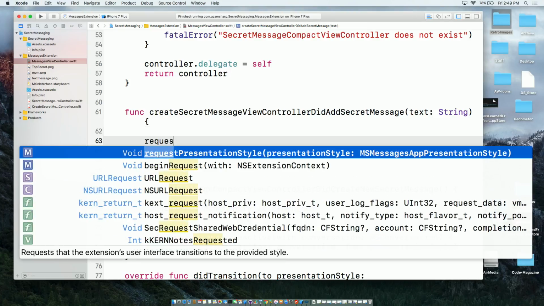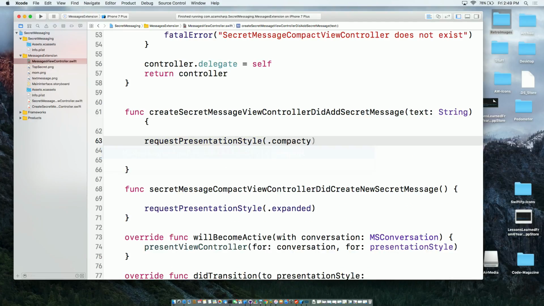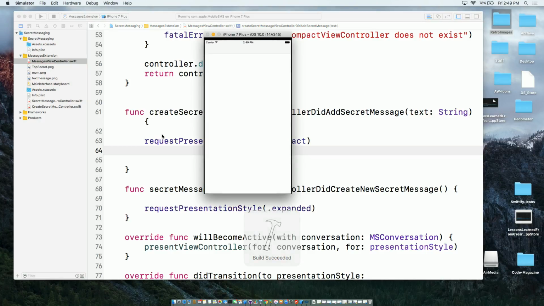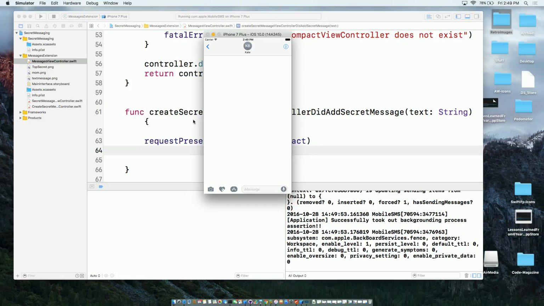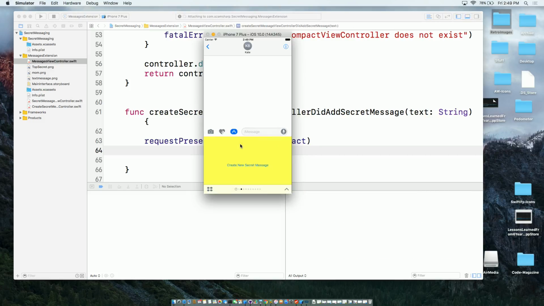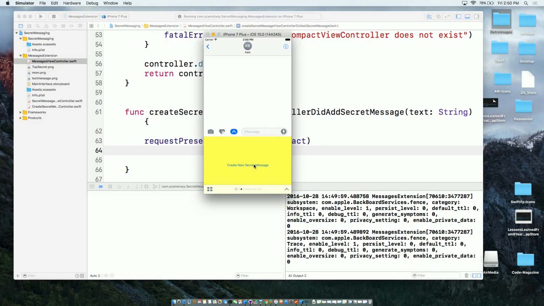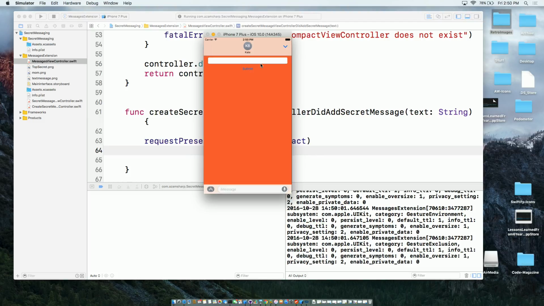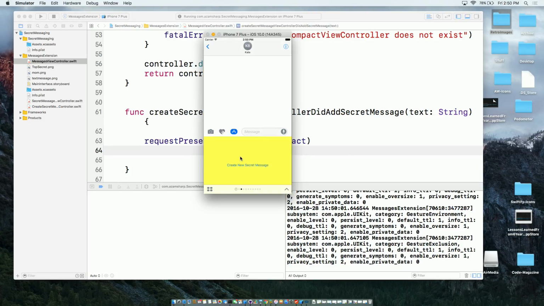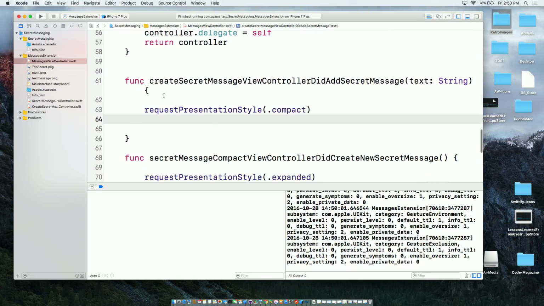The first thing I want to do is get out of that expanded state. I want to get back to my old state, which is compact. Oops. Let's go ahead and run it again. So now if I click the create a new message button, it should go back to the compact state. So here we go, create new message. I'm going to click on that. I'm going to fill out this information and submit. And okay, I can go back to my previous state,